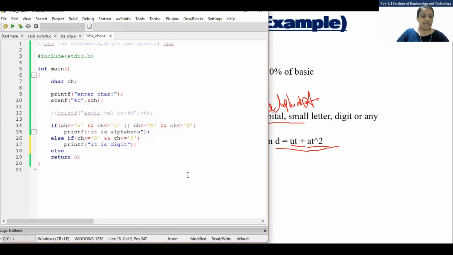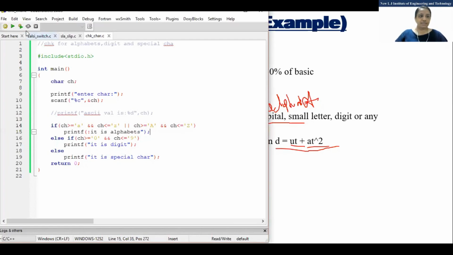Else, directly we can print "It is special character." No need to check for special characters, because there are so many special characters in C. We will not check every one, but we know which are the alphabets and which are the digits. Any doubt?